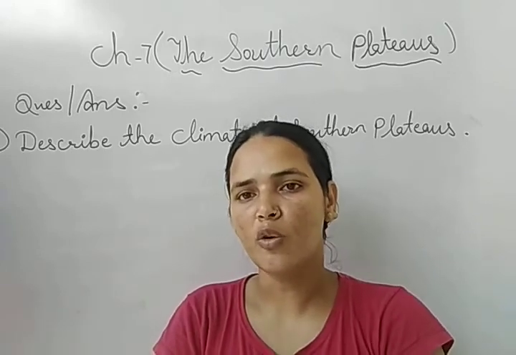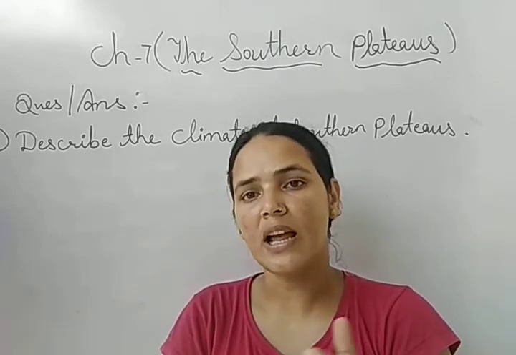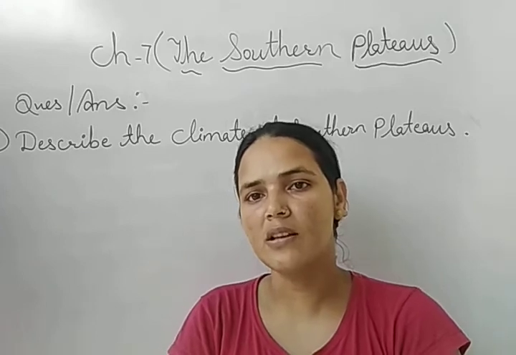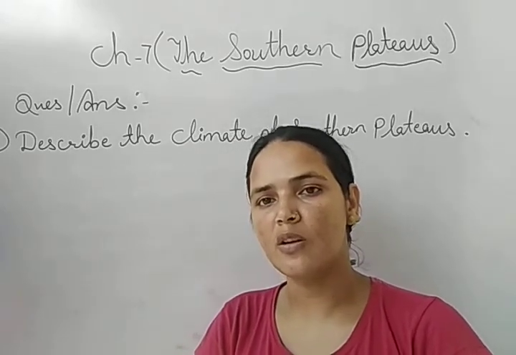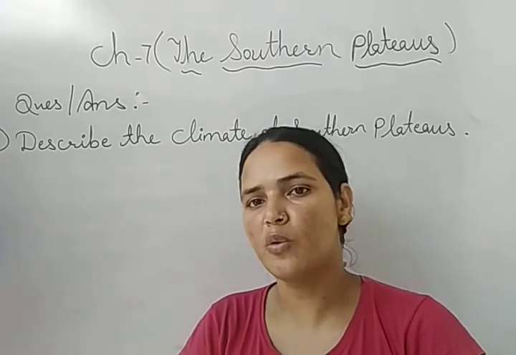So the climate of the Deccan Plateau is moderate. The meaning of moderate is not too much, not too less.